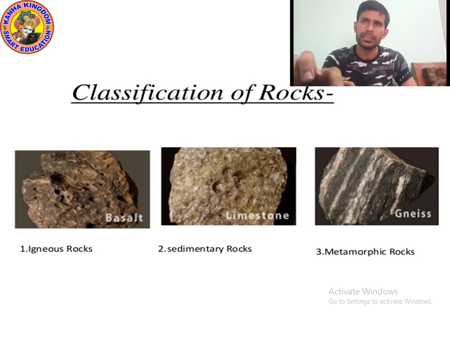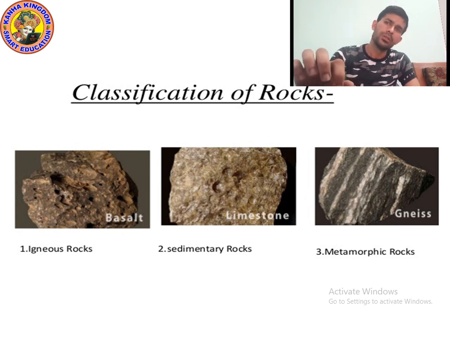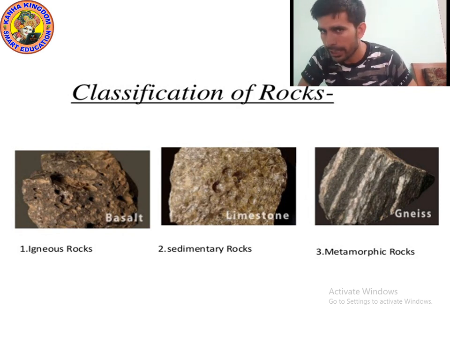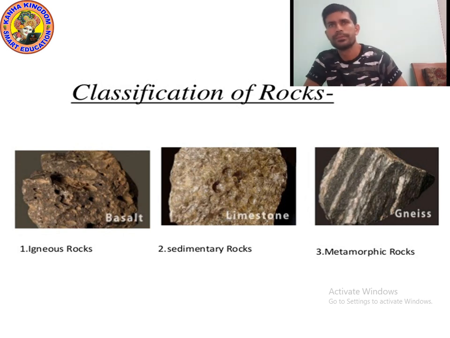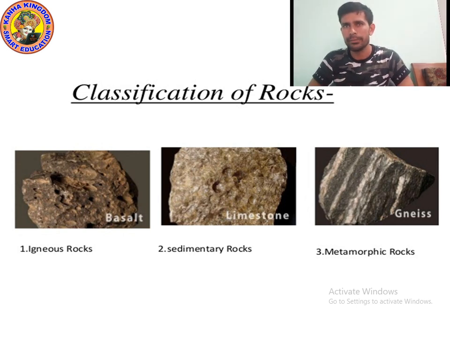Check the spelling of igneous. Don't get confused, kids, among the spellings. The spelling is not too difficult, but if you do not study, it will become difficult for you. You can see the spelling of igneous, I-G-N-E-O-U-S. Sedimentary, S-E-D-I-M-E-N-T-A-R-Y. Metamorphic, M-E-T-A-M-O-R-P-H-I-C. So there are three types of rock: igneous rock, sedimentary rock, metamorphic rock.